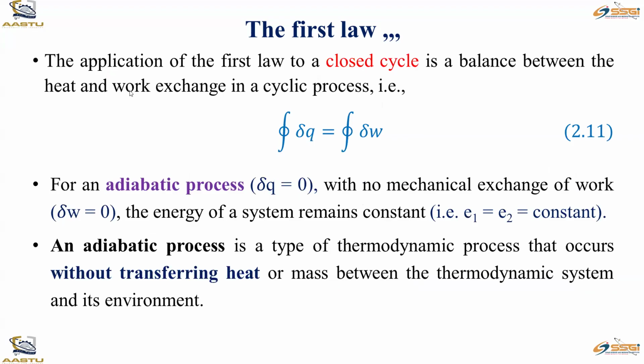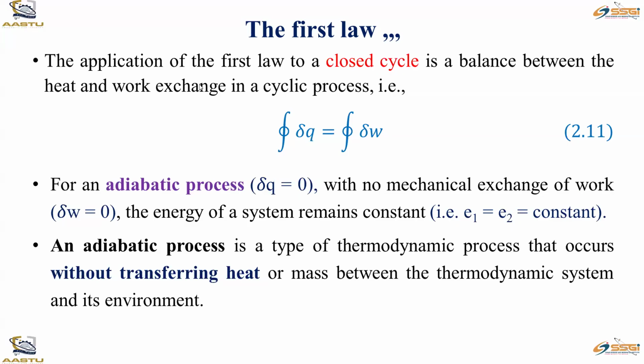The application of the first law to a closed cycle is a balance between the heat and work exchange in the cycle process. So in a cyclic process, dQ is equal to dW only. The internal energy is taken as constant.